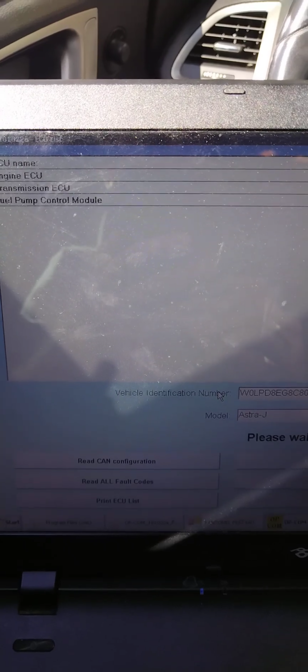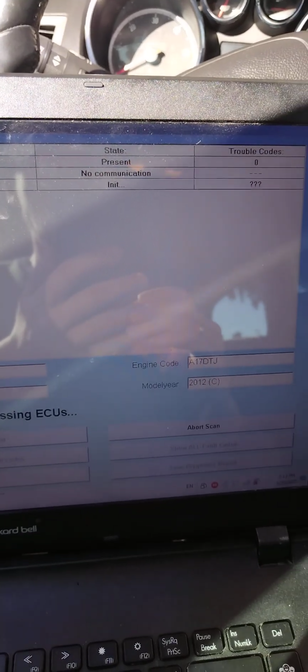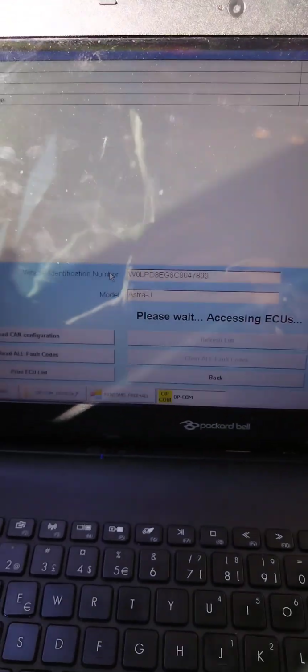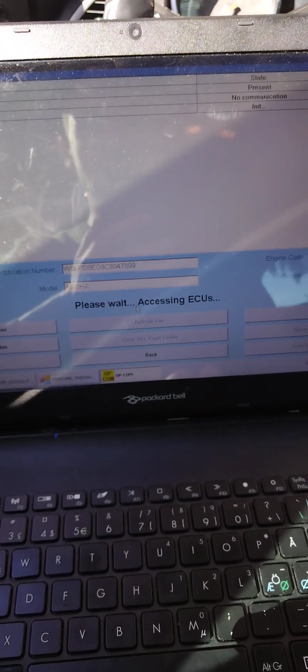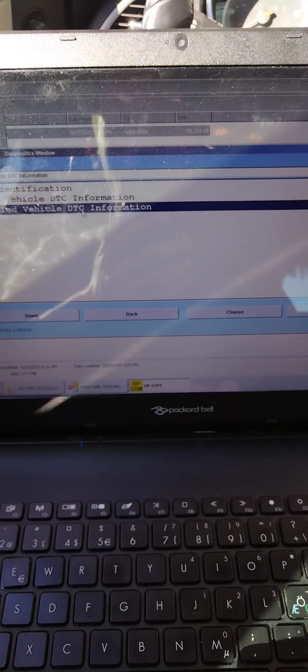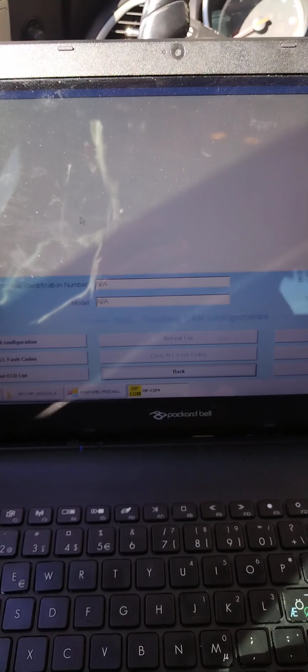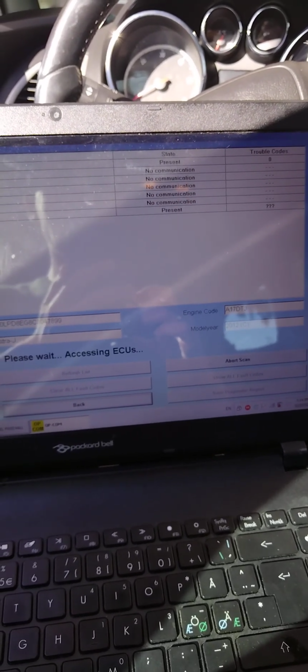ECU, all the modules are being checked. If you have some fault codes, we can read them in here. You can print it out if you have a professional version. I don't have it now. So, accessing the ECU. Okay, let's try one more time. Detailed vehicle DTC check.